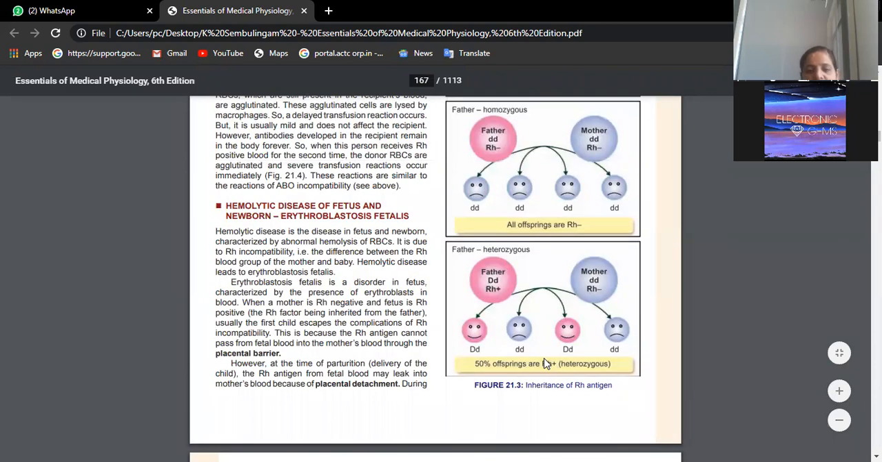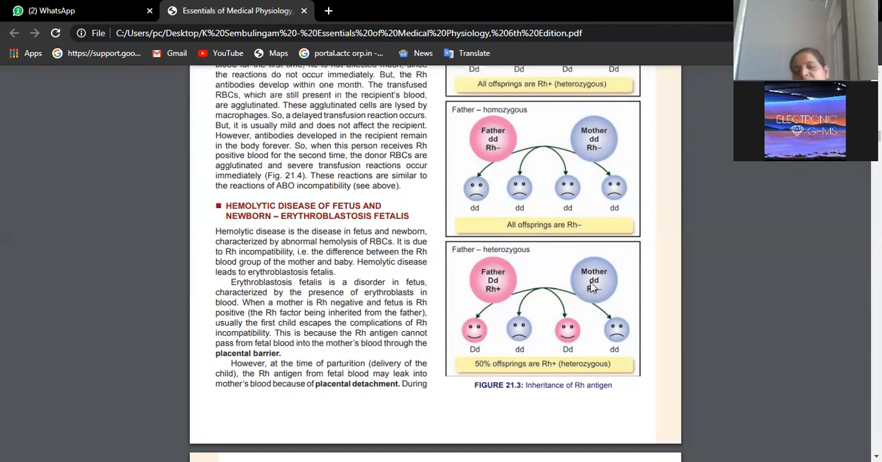So what happens if the mother is RH negative and the father is RH positive? As long as the first pregnancy is concerned, usually there will not be any complication, because we know the placenta is a barrier which does not allow things to pass across it. That means antibodies and antigens cannot cross the placental membrane. There is only exchange of gases and material across the membrane, but RBCs will not be exchanged. Fetal RBCs cannot enter maternal circulation, and maternal RBCs cannot enter fetal circulation. That's the reason during the first pregnancy, the first baby will not have any complication.